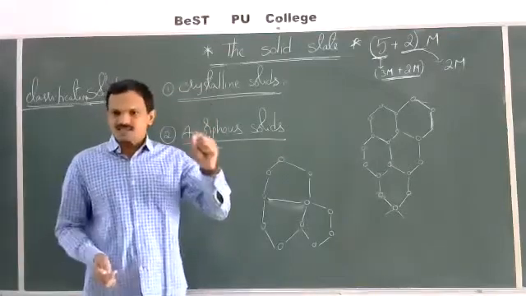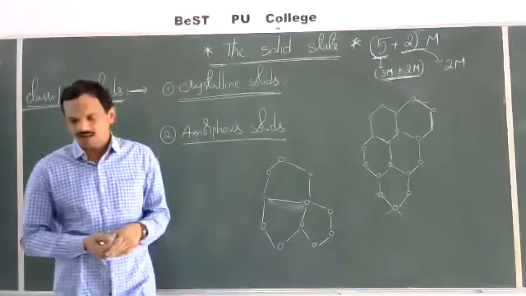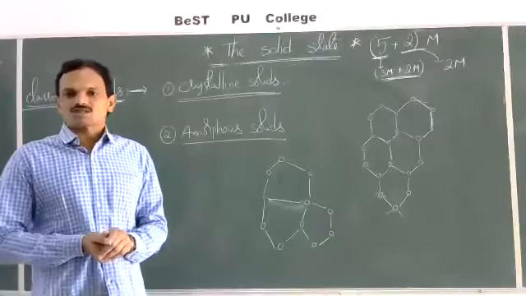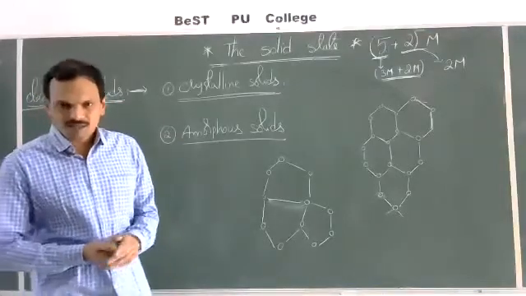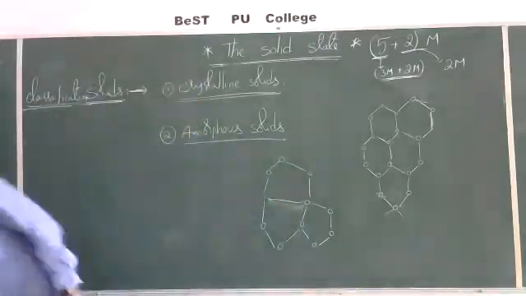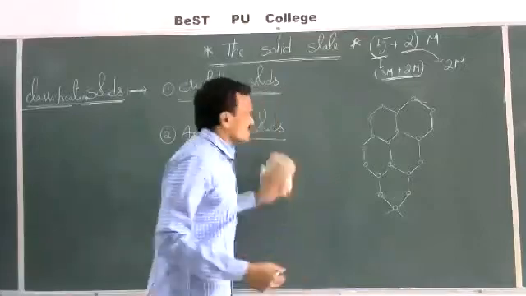See what the basic difference between crystalline solids and amorphous solids is. In crystalline solids, whatever the constituent particles are, either atoms or ions or molecules, they are arranged in a definite geometric shape. Those are called crystalline solids.